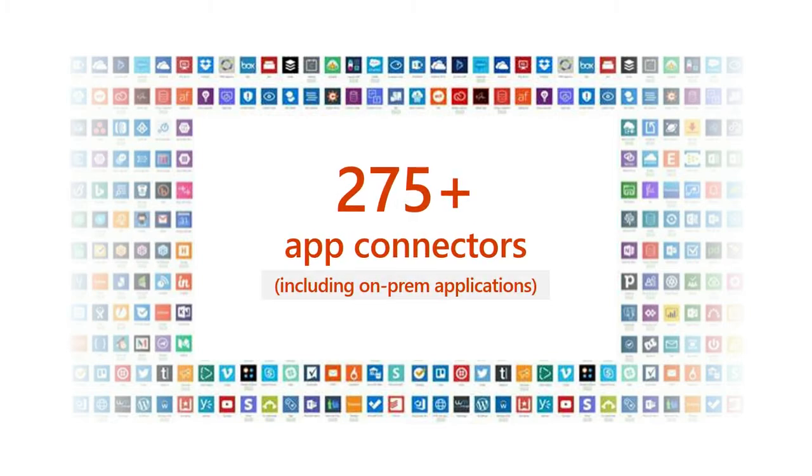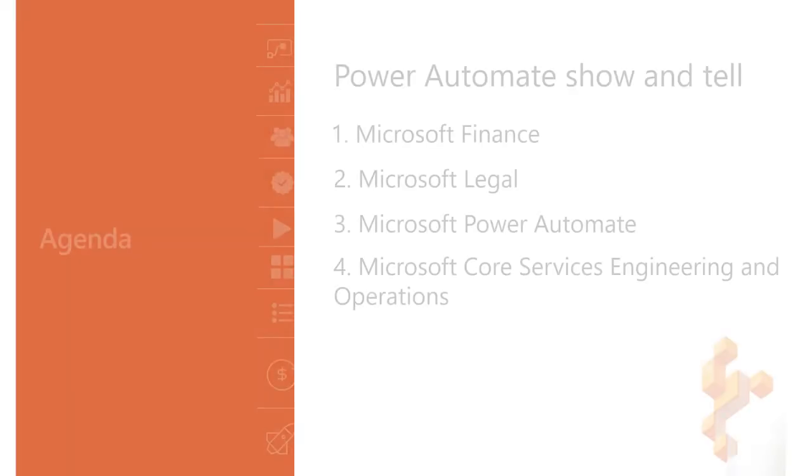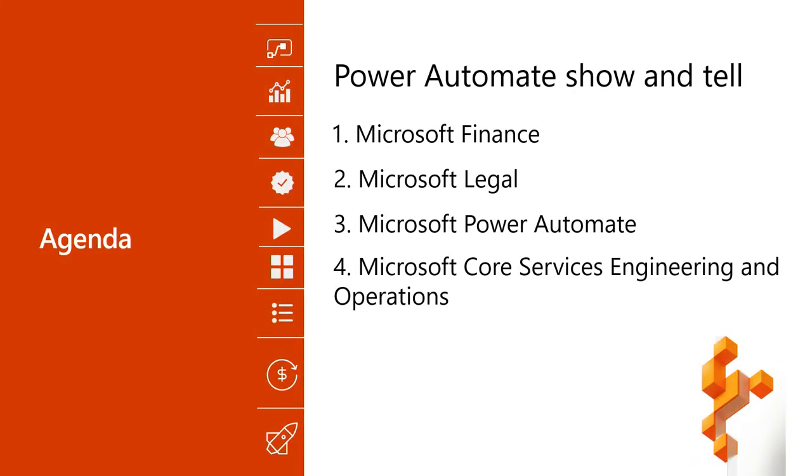A lot of those are Office connectors, but you can connect to existing first-party and third-party services, including things like Twitter and other services on the internet. These connectors enable you to build automated flows without having to write code. And with that, I wanted to talk about a few of the case studies inside of Microsoft.